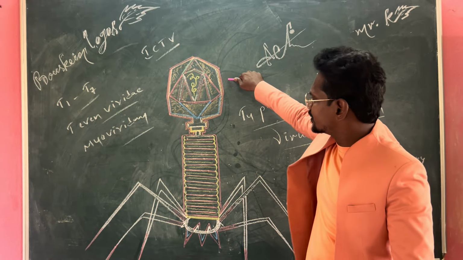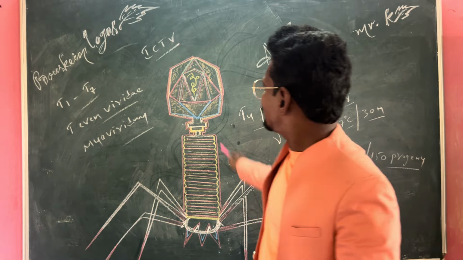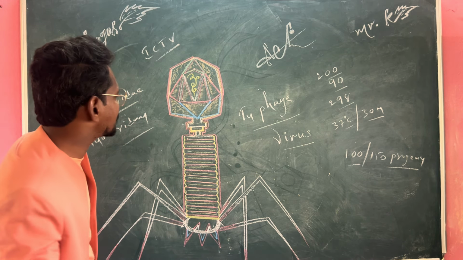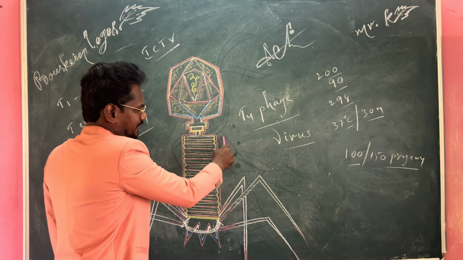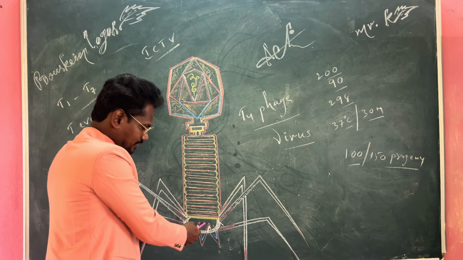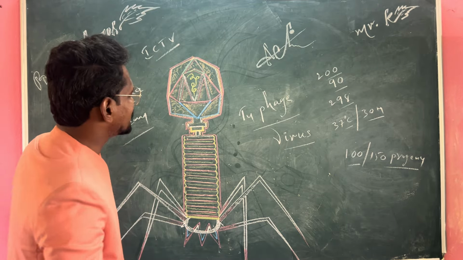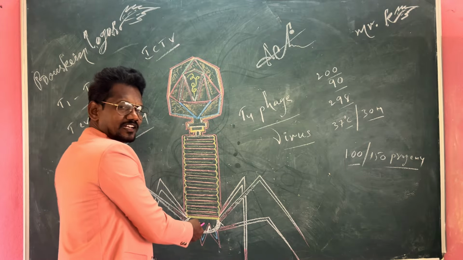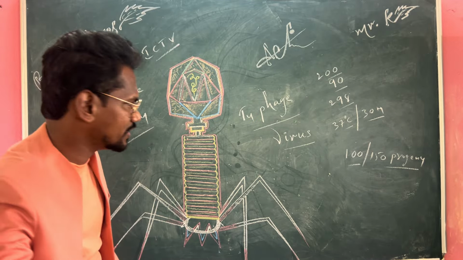Coming to our main content, bacteriophage or T-even phage. If we observe keenly, the bacteriophage has main parts like the head region, collar, tail region, tail plate, tail pins, and tail fibers. Once again I repeat: head region, collar, tail region, tail plate, tail pins, tail fibers. One by one I shall tell you.